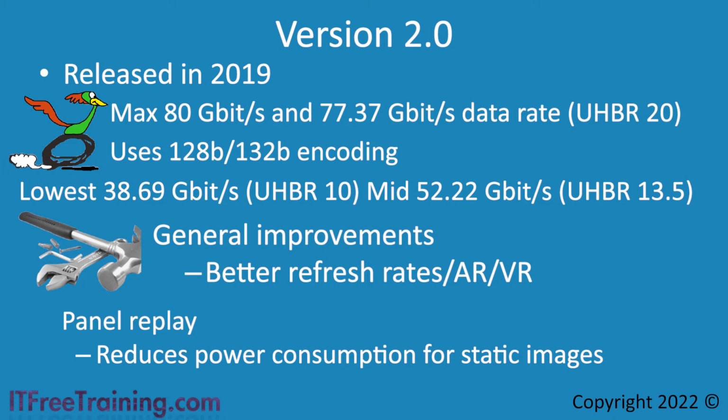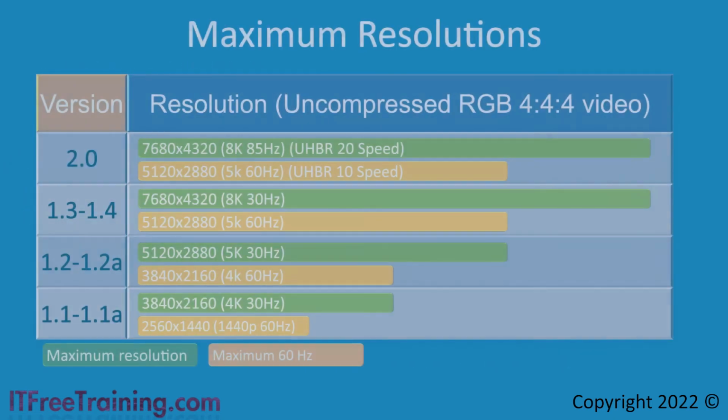With small portable devices, being able to update only the parts of the screen that are changing potentially reduces the amount of power required to run the device, thus making it able to run longer between recharges. At the time of the making of this video, version 2.0 was the latest version of DisplayPort. You can see there are some feature differences between the versions. However, the most important difference I have not looked at yet is the resolution each version can support, which ultimately determines which version you will need to use.